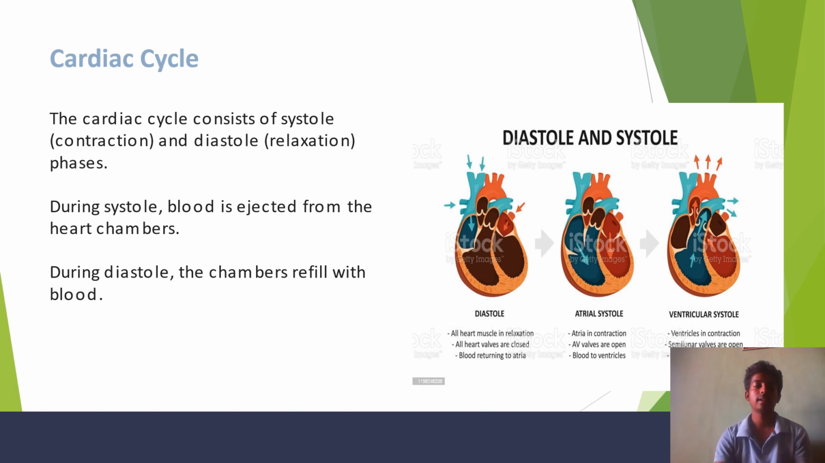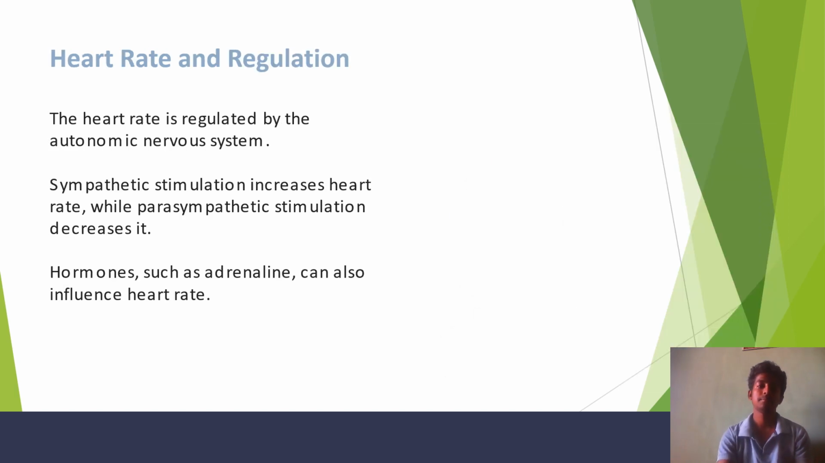Cardiac cycle. The cardiac cycle consists of contraction and relaxation phases. During the contraction, blood is ejected from the heart chambers. During the relaxation, the chambers refill with blood.